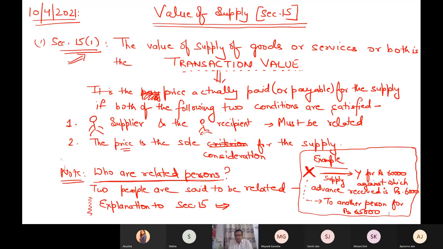X supplies something to Y for rupees 60,000, against which Y has given X an advance of rupees 6,000. But the same person, Mr. X, will supply this same product not to Y but to another person, and the rate becomes 65,000. My question is, what is the value of supply? Can anyone try to tell me the answer?